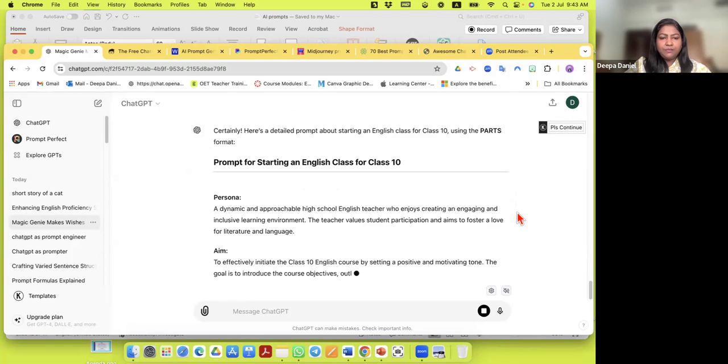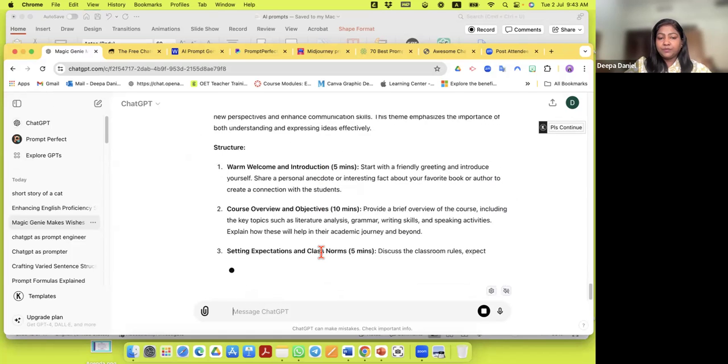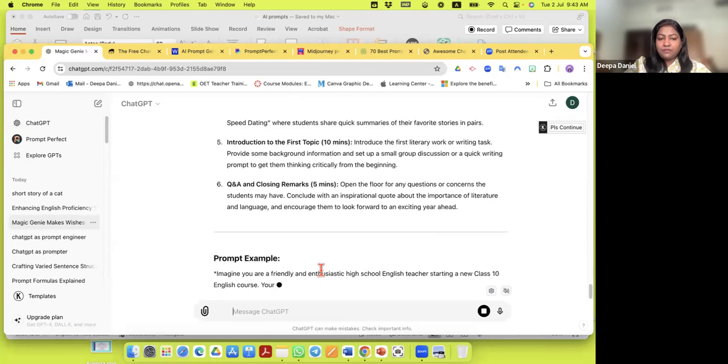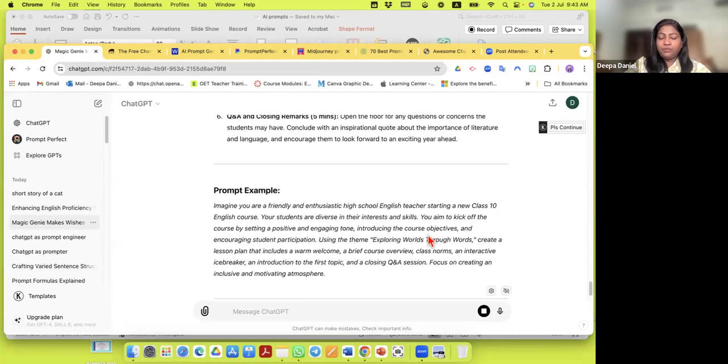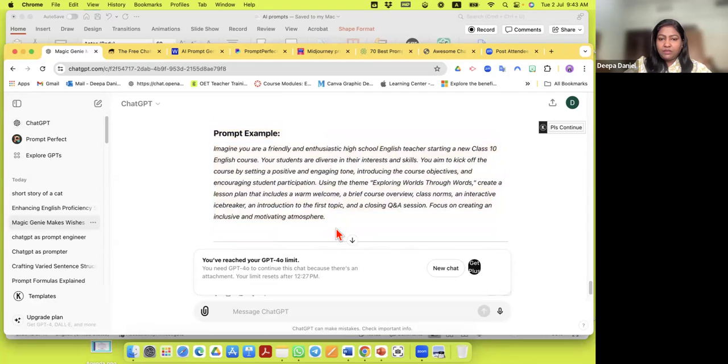It will say certainly, and it's giving me a few details about each part. And it's giving me a proper prompt example. Look at this beautiful prompt. Imagine you are a friendly and enthusiastic high school English teacher starting a new class 10 English course. Your students are diverse in their interest and skills. Your aim is to do this, this. So what it's done is given me a perfect prompt to start my English class.